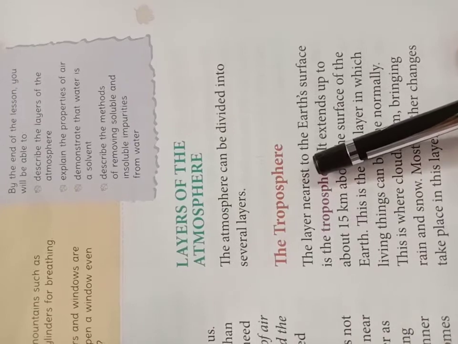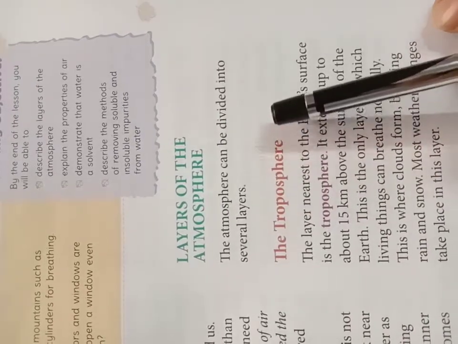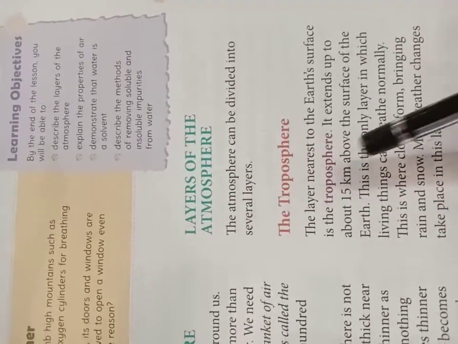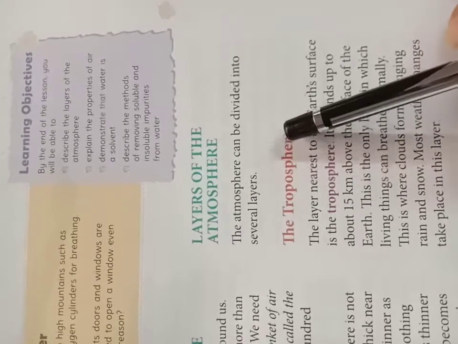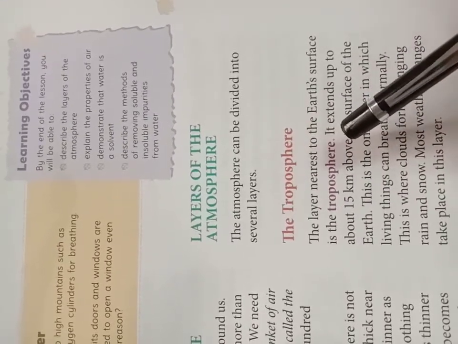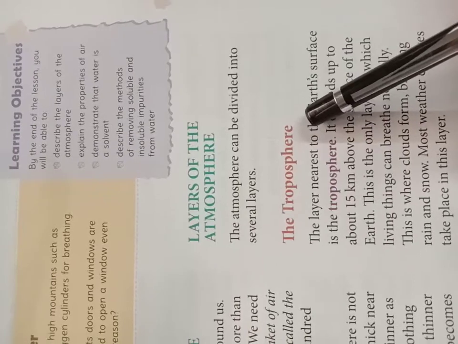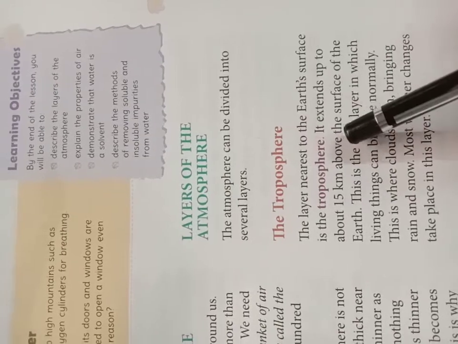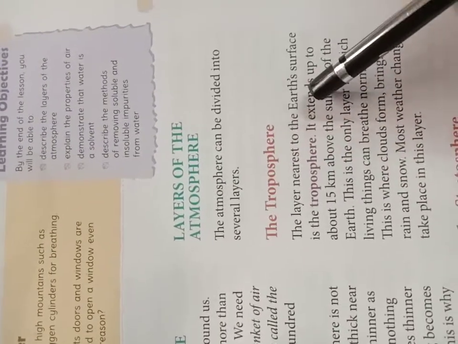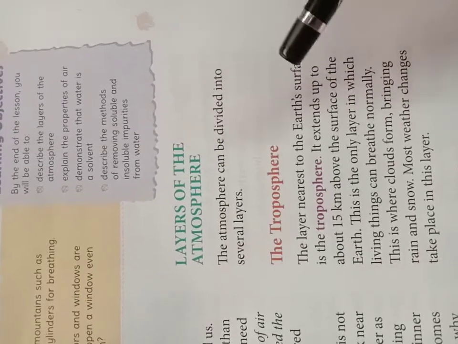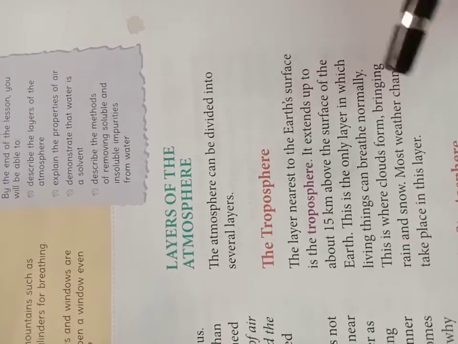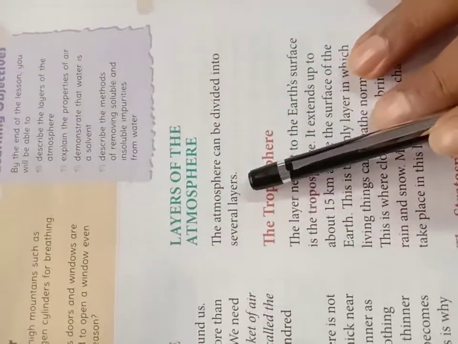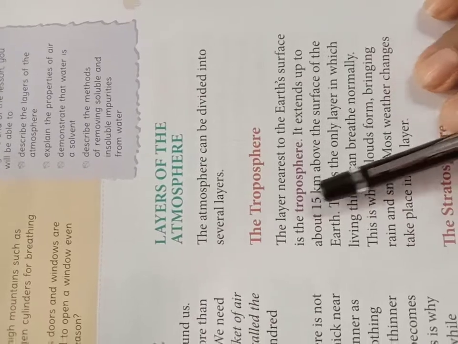You might have seen that fish live in water, and there is water surrounding a fish, and the fish can move easily inside the water. In the same way, we are also surrounded by air, and we are living in a huge ocean of air. We are just like fish in the ocean, living in the atmospheric ocean. Our surrounding is the air that surrounds us.